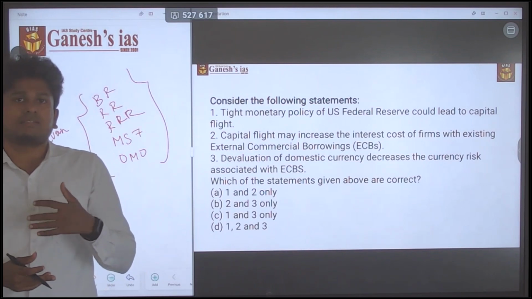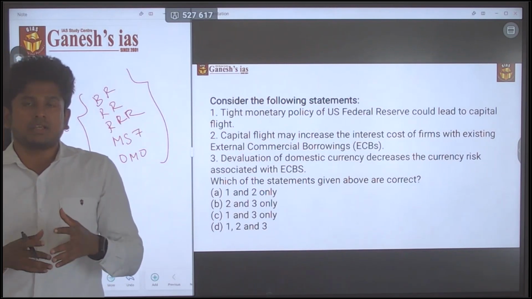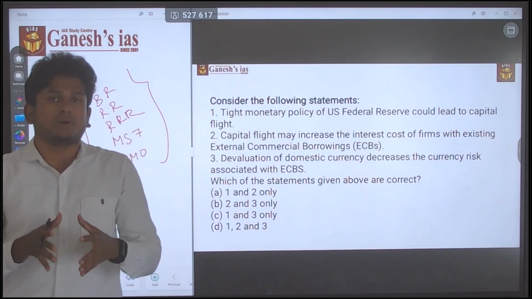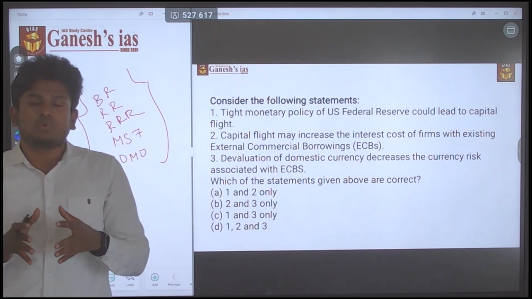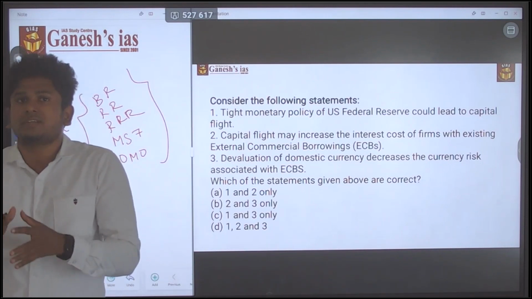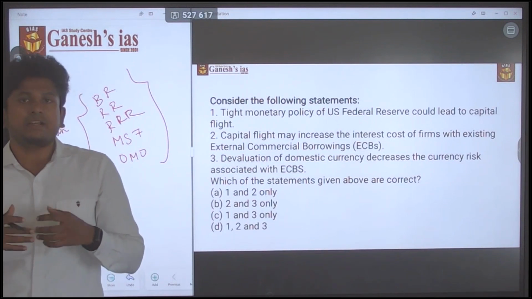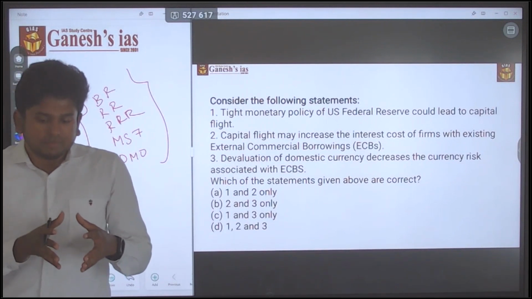In such a scenario, they are tightening the monetary supply, meaning they are reducing the money supply in the market. That will reduce the inflation in the market. For that only they do the tightening of the monetary supply.